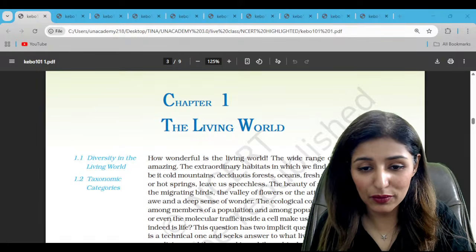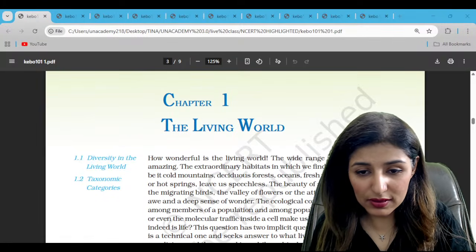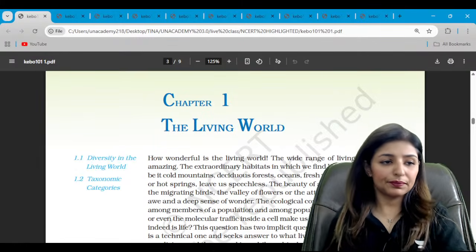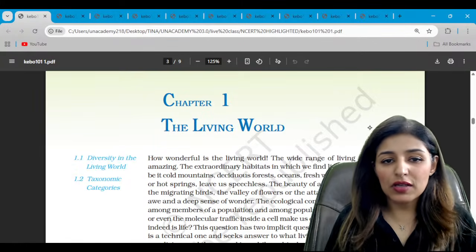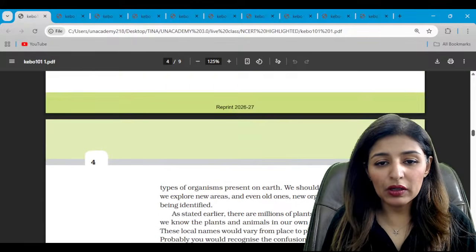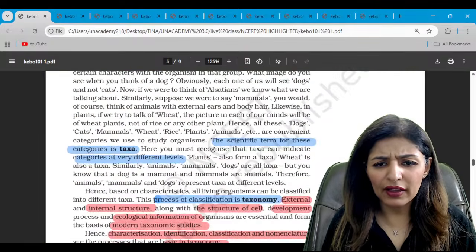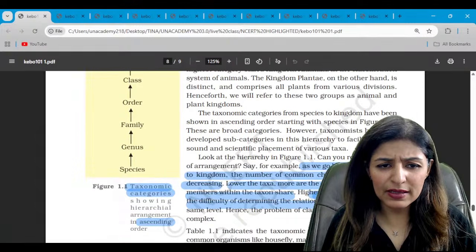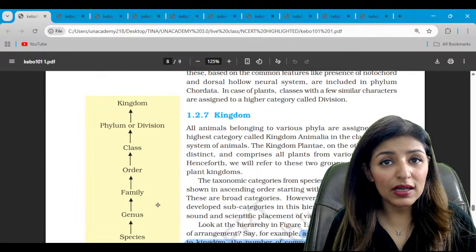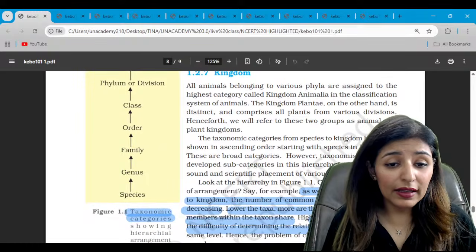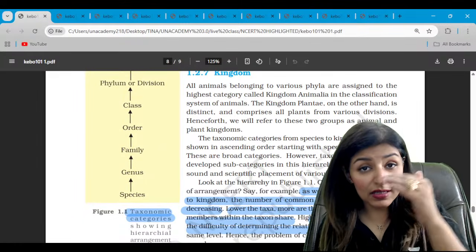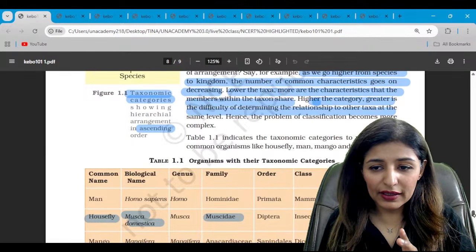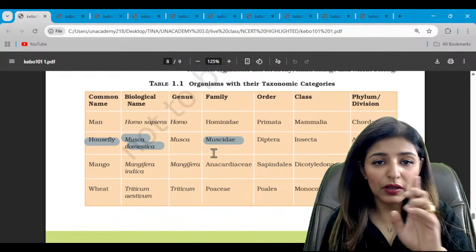And we are going to start with questions. All right. So starting with chapter number 1, The Living World, guys, we really don't have any diagrams in here except for this one table which shows us the ascending order of taxonomic categories. It starts from species and goes up to the kingdom level, right? Then this table you should be done with that.